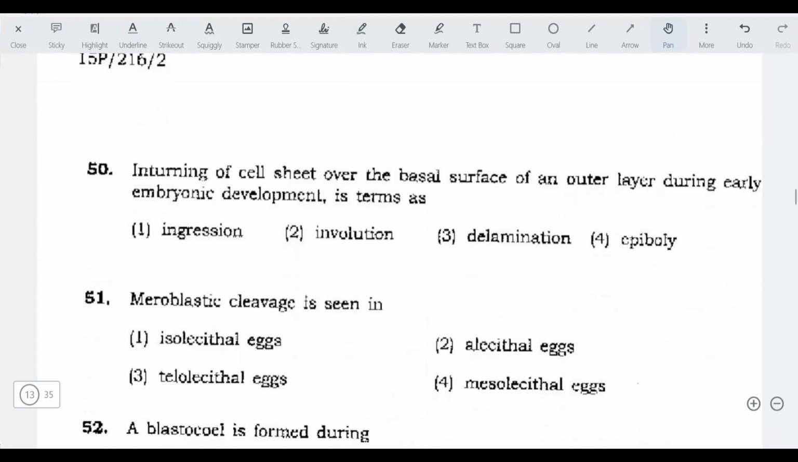Next question. Turning in of a cell sheet over the inner surface of an outer layer during embryonic development is called... The answer is involution.